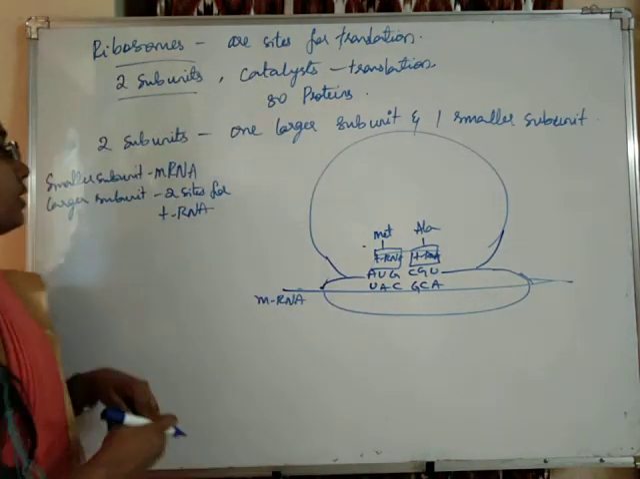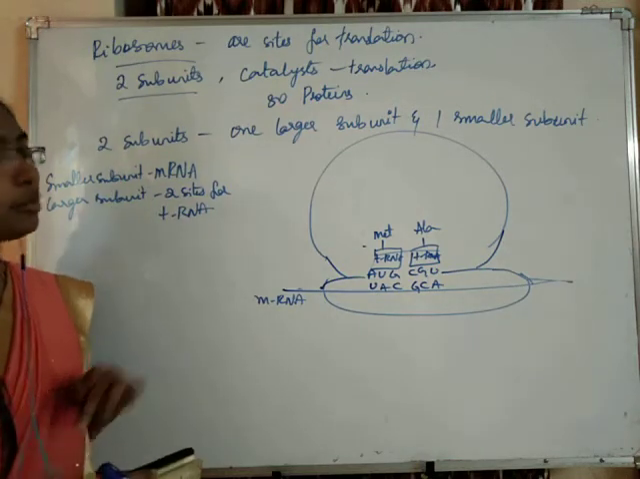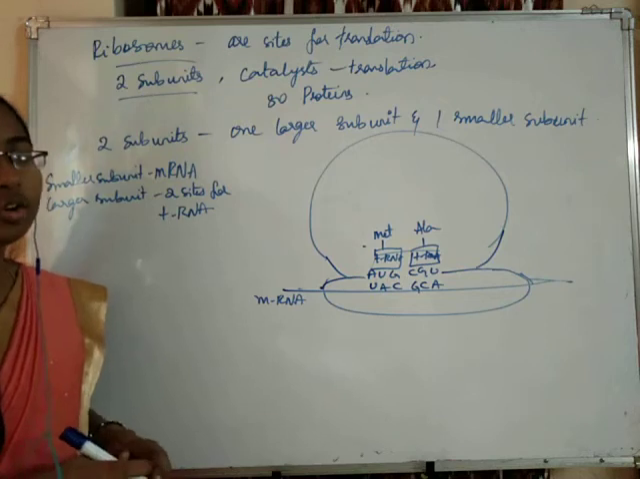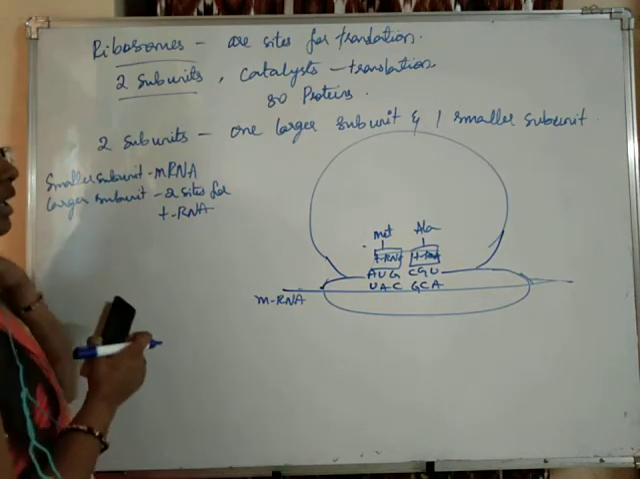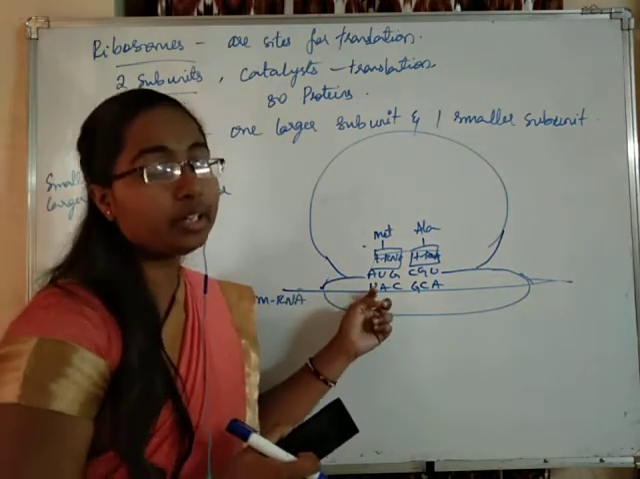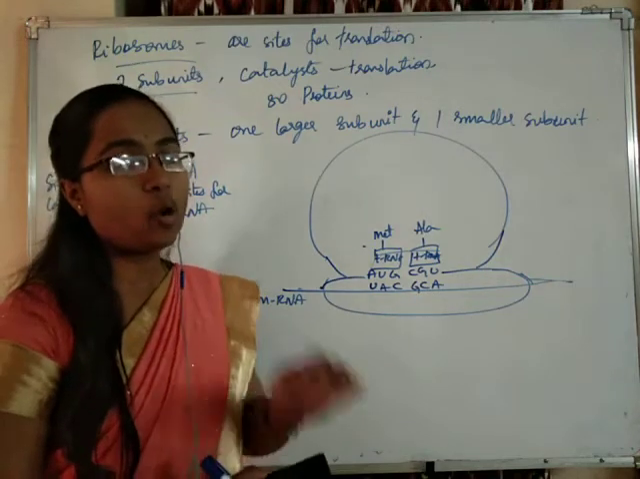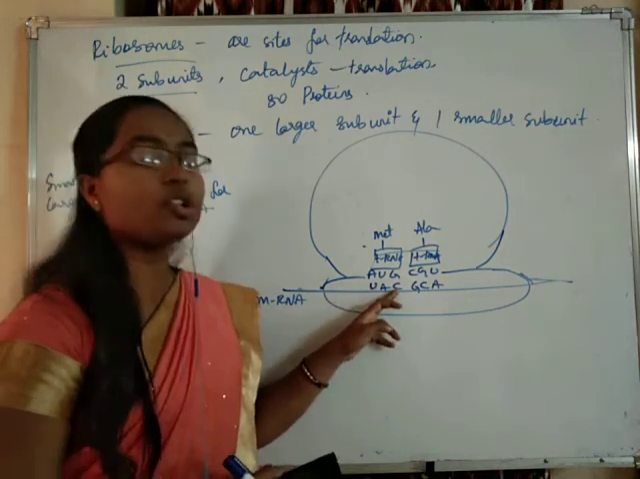So, now students, on the smaller subunit, tRNA and mRNA will be binding. On the smaller subunit, mRNA will be binding. Now, the tRNAs will be coming according to the codon present on the mRNA. The tRNAs will be added according to the codons which are present on the mRNA.